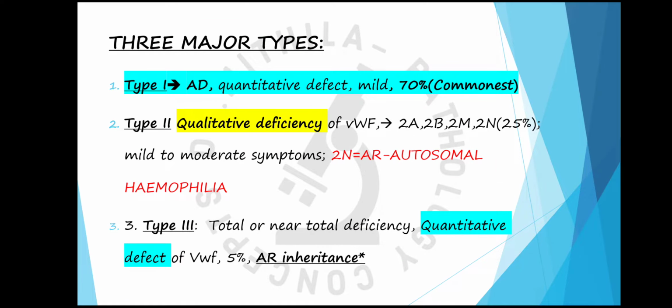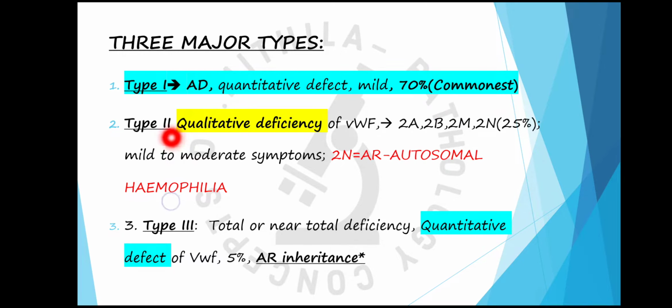There are three types of von Willebrand disease. The most common is type 1. It is autosomal dominant in inheritance. It is a quantitative defect of von Willebrand factor with mild bleeding symptoms, so it is sometimes difficult to diagnose also. It is the commonest form. This you should remember, type 1.